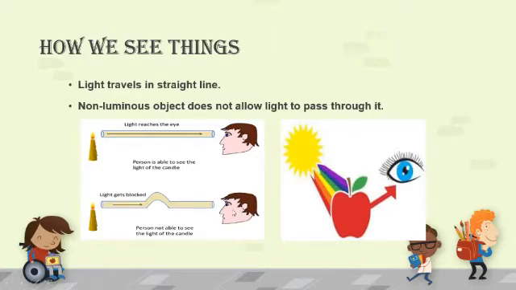See the next picture. Here the boy is holding a pipe which is curved. One portion of the pipe is curved. That means the boy is placing a curved pipe in front of a lighted candle, and he wants to see the flame. Now what happened? As light always travels in a straight line, the light coming out from the flame gets blocked here. Why? Because it always travels in a straight line. So here the curved portion is there. That's why light can't pass through it and the boy is not able to see the light of the candle.